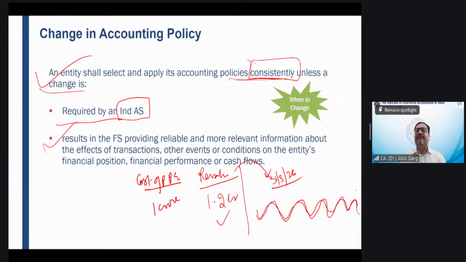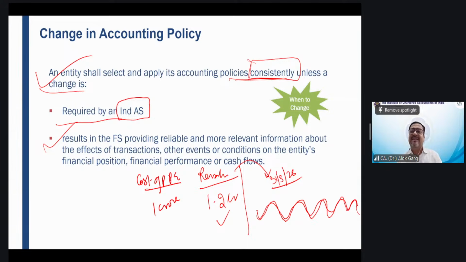So friends, now the question is, in this case whether the revaluation model is appropriate or the cost model is appropriate. In this kind of situation, the cost model is appropriate because a lot of fluctuation is there.